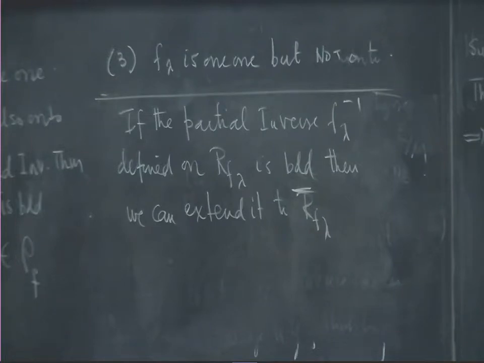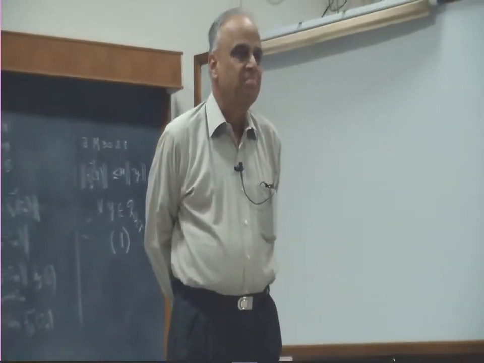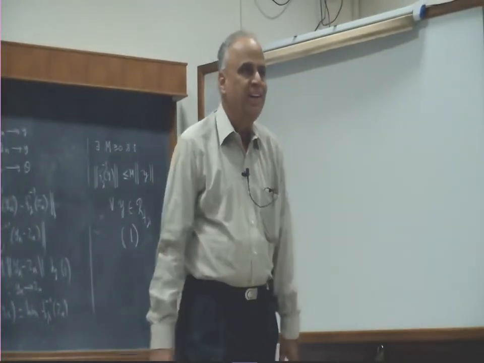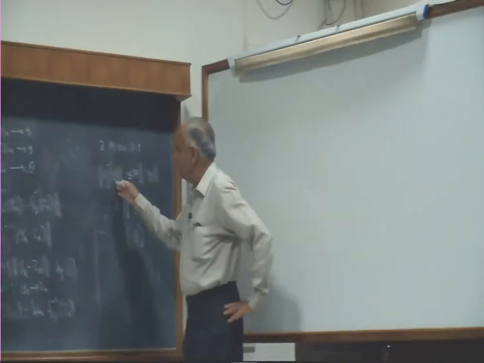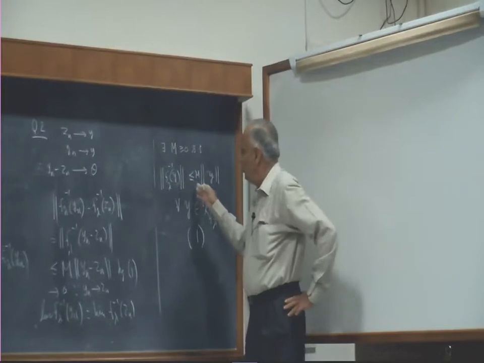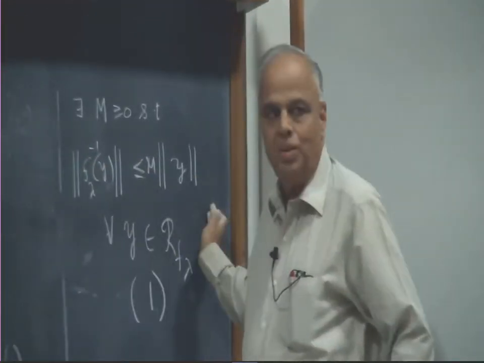But when you extend that, did you lose boundedness? Because some new elements have come. Will that be affected? Because norm limits are maintained, norm of f lambda inverse yn will be less than or equal to m times norm yn, and therefore the limit will also maintain.